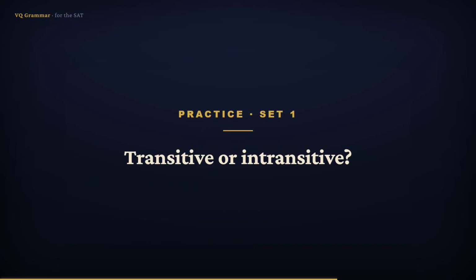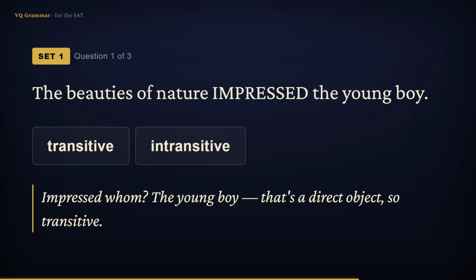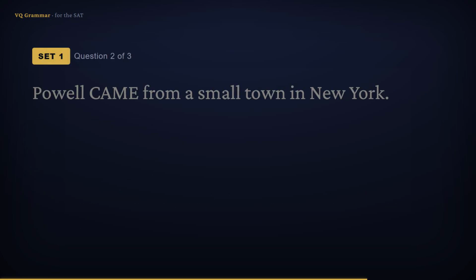Let's practice. The action verb is shown in capitals. Decide whether it's transitive, followed by a word answering what or whom, or intransitive with no such word. Pause and try before I answer. The beauties of nature impressed the young boy. Run the test. Impressed whom? The young boy. There's an object answering whom, so the answer is transitive.